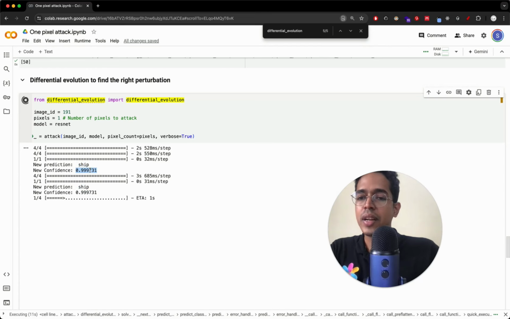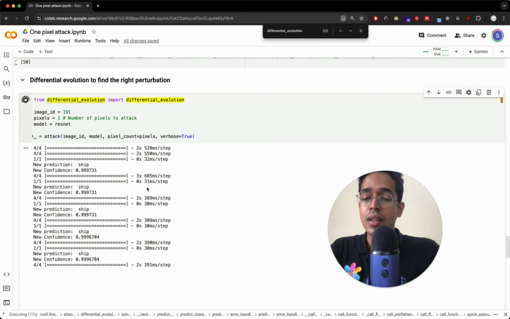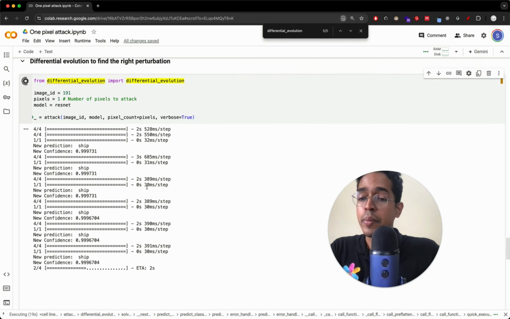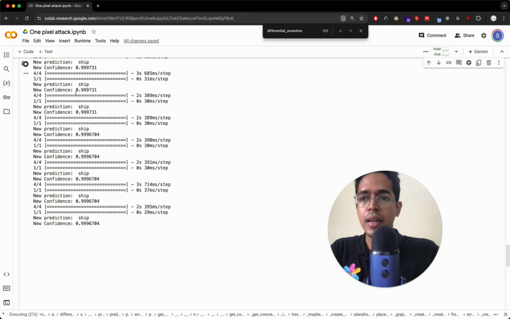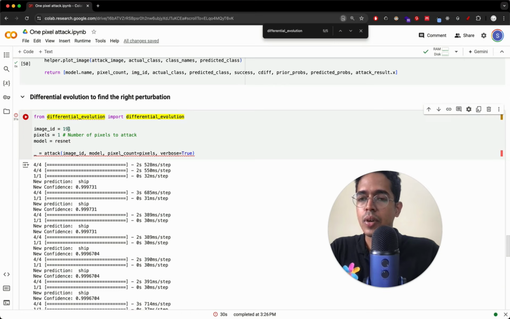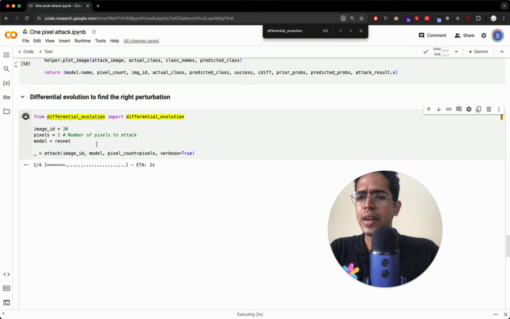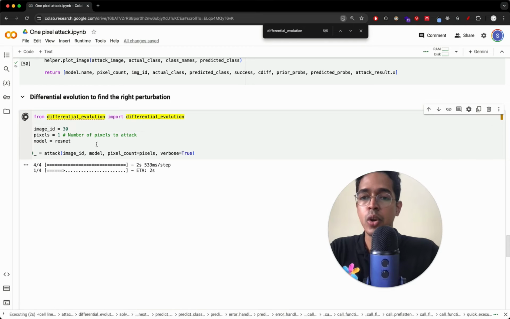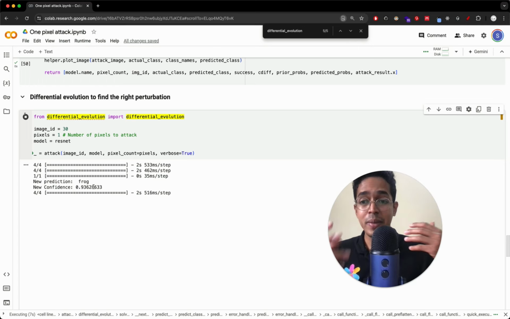So whenever the confidence level is so high, maybe it's difficult to identify a new class through differential evolution. It depends on the kind of image. So not all images can be classified into some other target class. That is difficult, so that is why we'll have to do a little bit of trial and error, which I'm okay doing here. What if I take image number 30? I just want to find an image where the prediction confidence is a little bit low. Then we can see, okay, this is 93. Maybe here it will work.